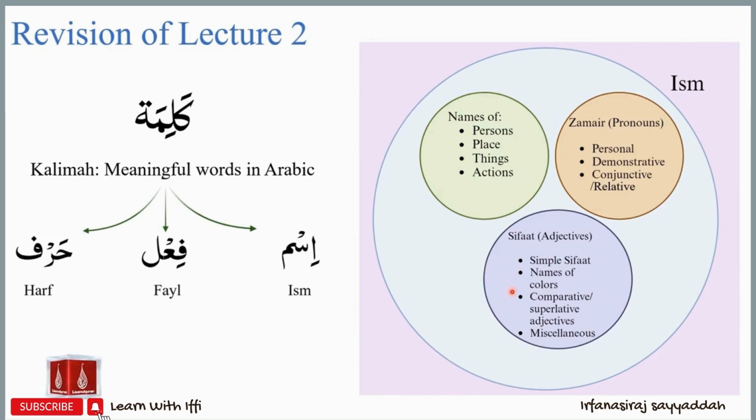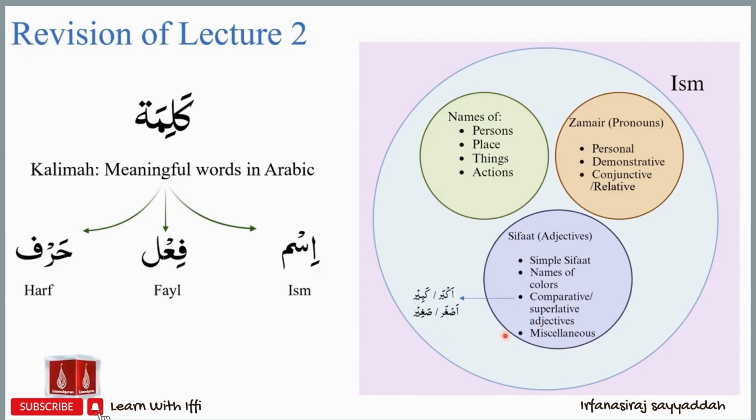Sifat will include comparative and superlative degrees of adjectives. For example, the words kabir versus akbar, saghir versus asghar. Kabir means big or great. Akbar means greater or greatest. Saghir means small, and asghar means smaller or smallest. So kabir is an adjective, and akbar is the comparative or superlative degree of that adjective. Similarly, saghir or small is the adjective, and asghar is the comparative or superlative degree of that adjective.